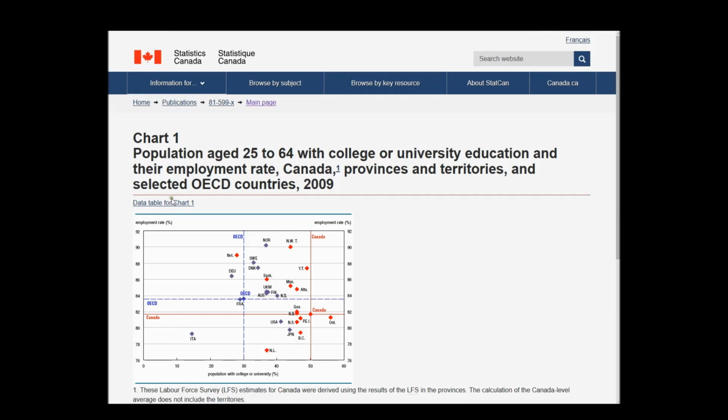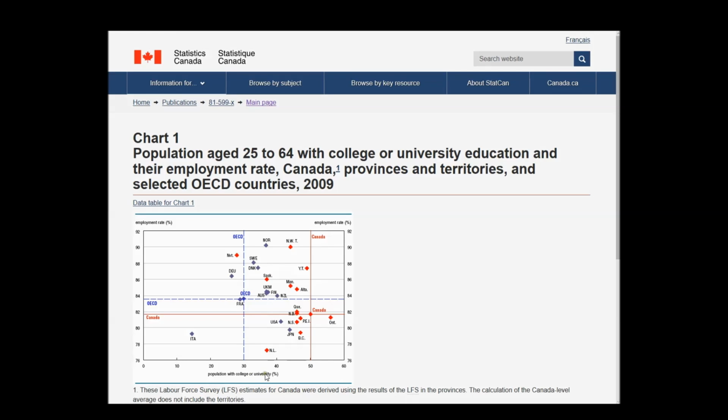So this is interesting. This here is a chart I only looked at for like 3 seconds before bringing this up. But it's kind of interesting to see. If we make sense of this chart, it's showing the employment rate on this axis, and over here is the population with college or university by percentage. They've not only got a few countries, but the red little diamond things, those are provinces and territories. So it even shows within our country how well we do, but then these purple ones rank in comparison to other countries.